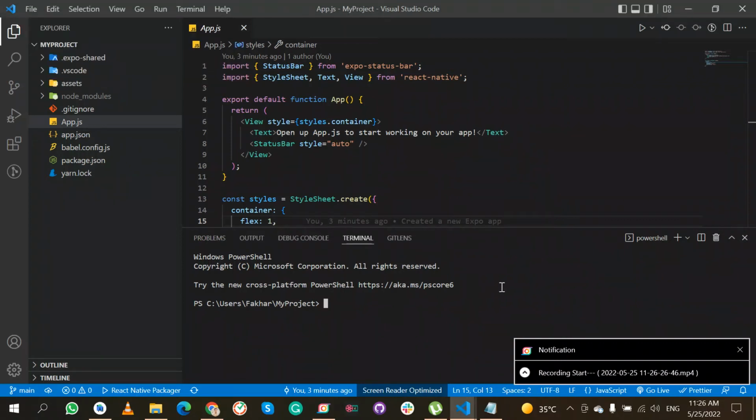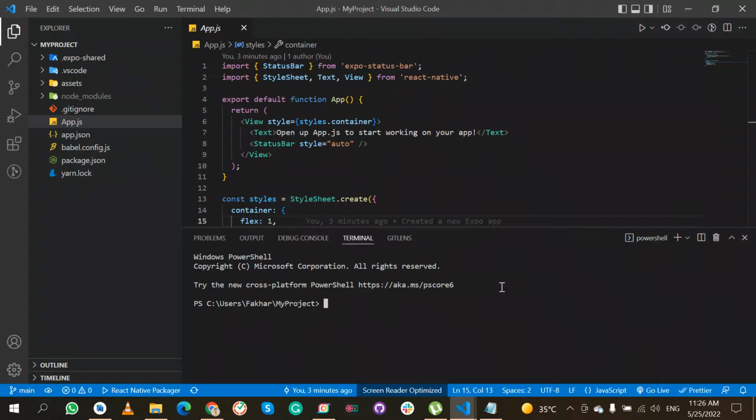Hello, hi. Today I am with another video on a topic: what to do when we have a huge APK size in our Expo React Native project. So how can we reduce the APK size of our project?